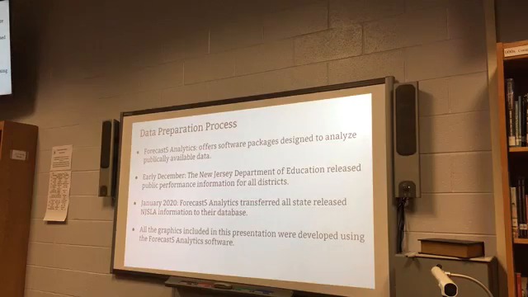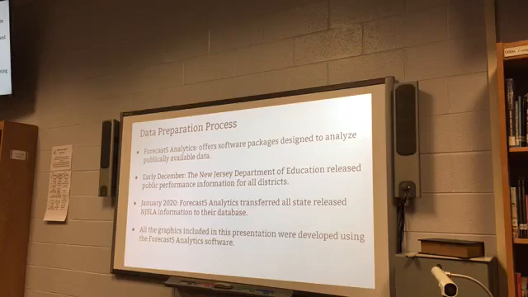In terms of data preparation, we are using a product called Forecast 5 Analytics. This is an organization that we purchased the product from this year. When the state releases publicly available data, like performance reports for districts, enrollment reports, and finance information, all of that is released at different points during the year. The way the state releases it, it's very difficult to organize that information. It's a really manually intensive task.